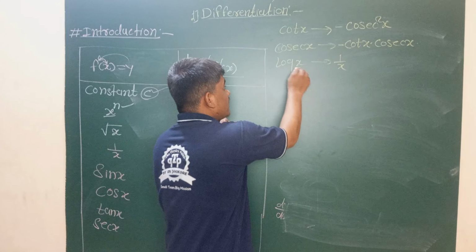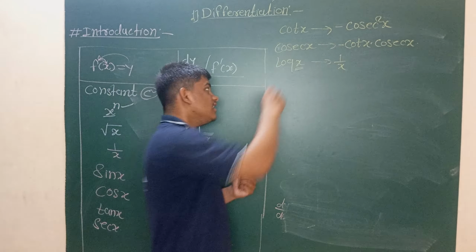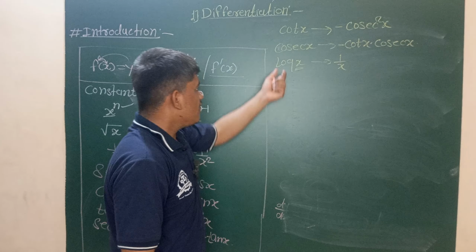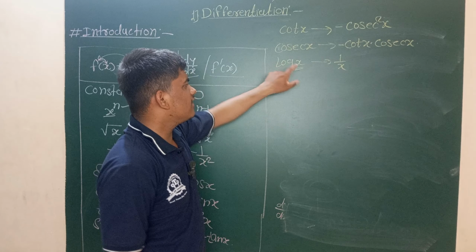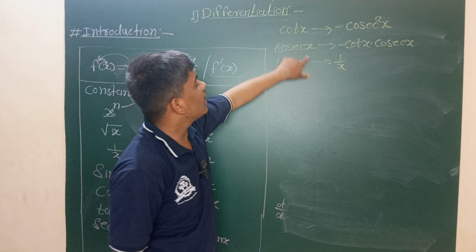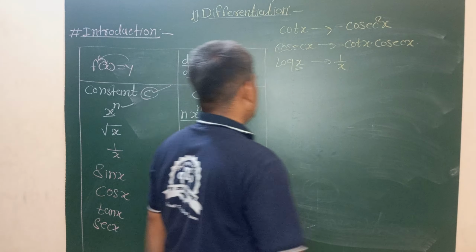It may be that at the place of x, there comes a separate function, or the function is hidden at the place of x. Then first of all calculate the function. This whole function is treated as a single parameter, that is x. First of all calculate the log of x, then again take the derivative of the inner function.